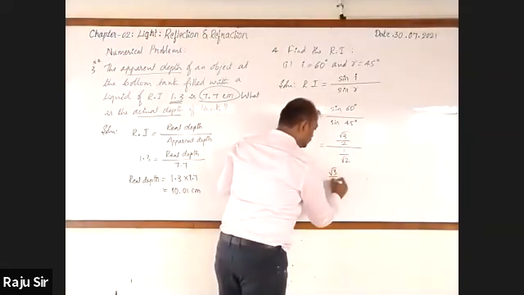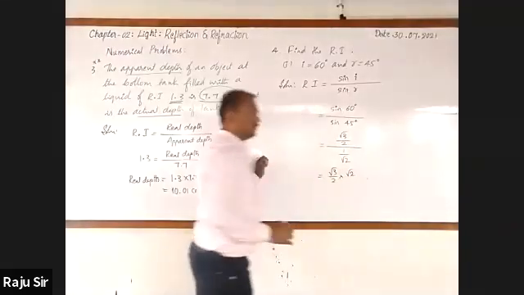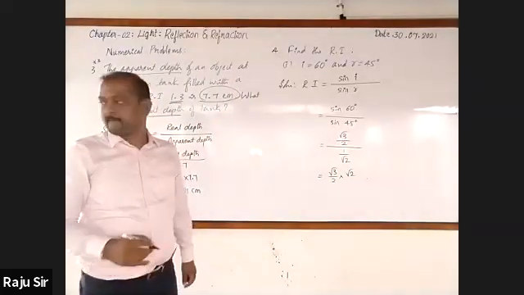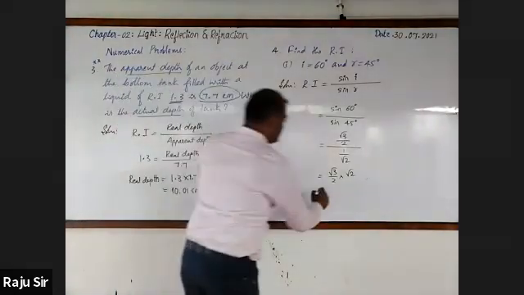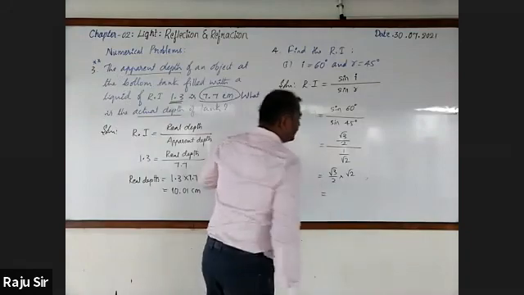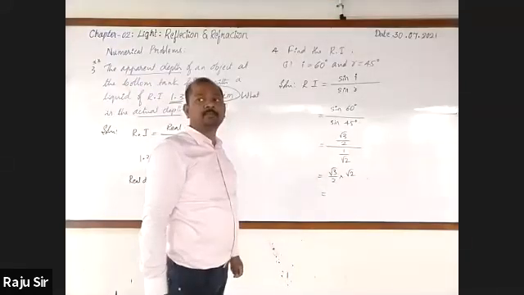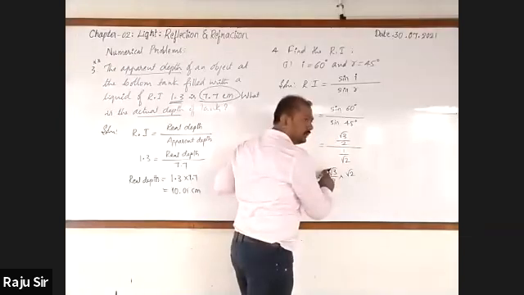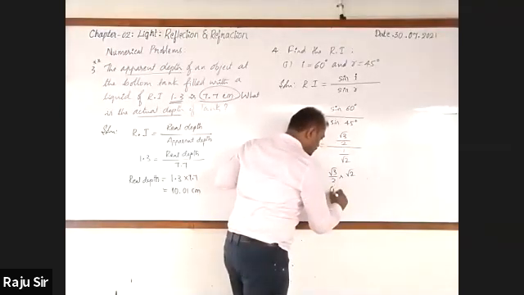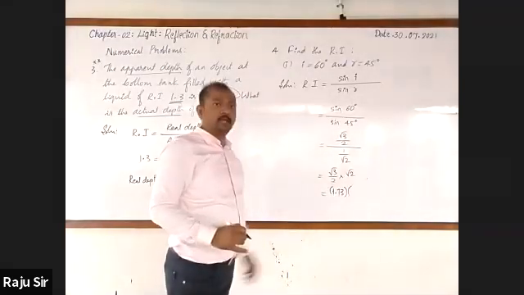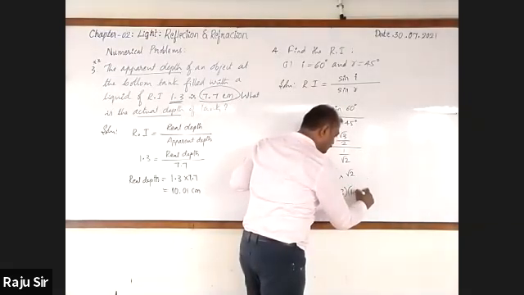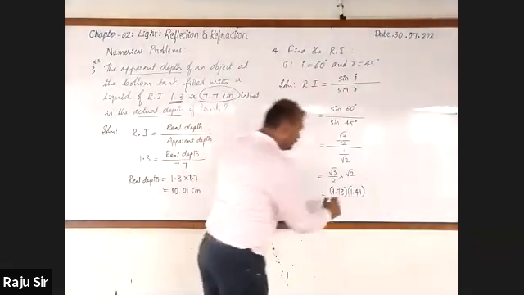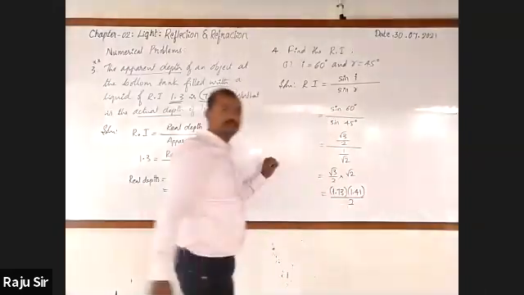Refractive index is root 3 by 2 into root 2, which is root 6 by 2. If you write it in decimal form, we know that root 3 value is 1.73 and root 2 value is 1.41, divided by 2.